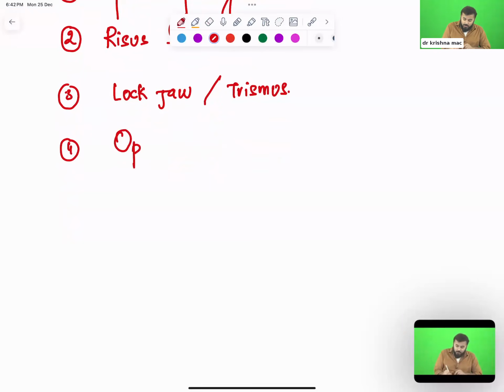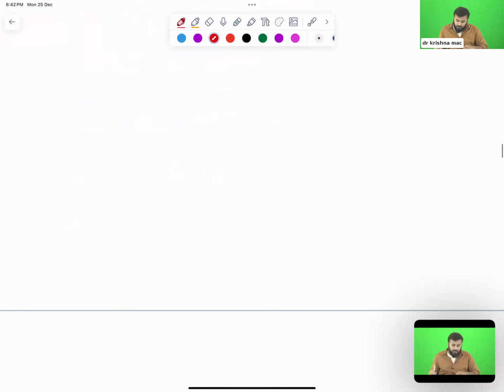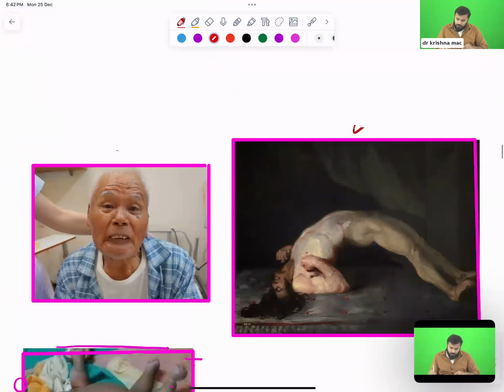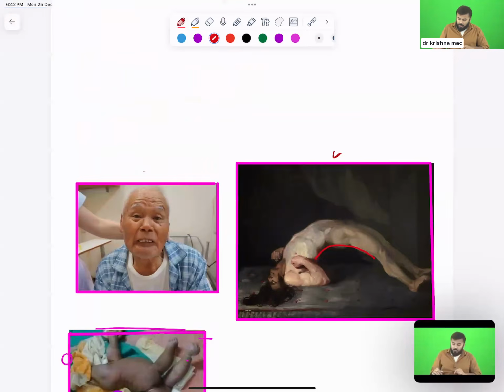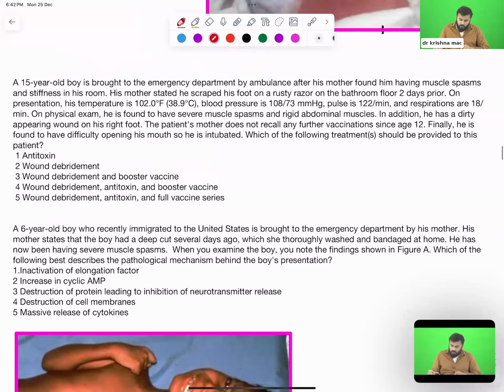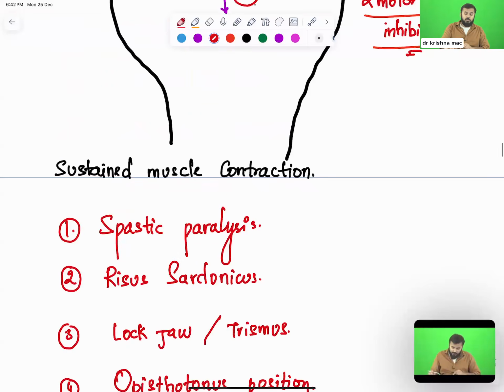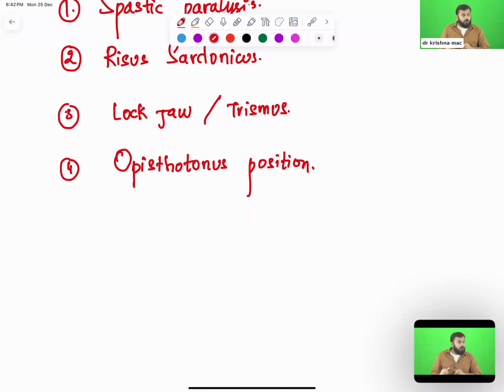That position you call the opisthotonos position. See this kind of position, where you are contracting all your back muscles. I don't have a real patient here. Anyway, this is your opisthotonos position. All of you understood? Yes or no?